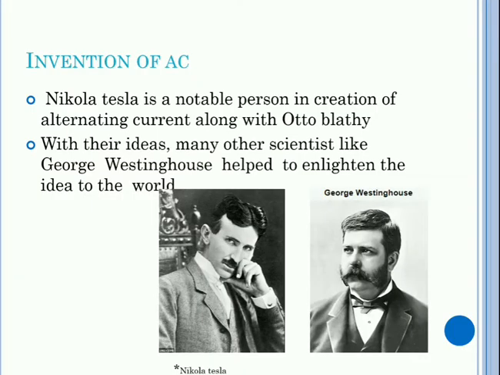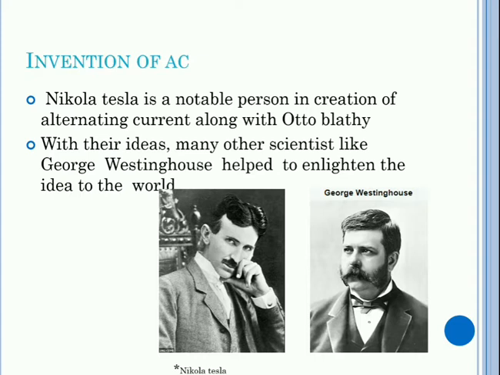Invention of AC. During the 18th century, many scientists involved themselves in creating a new form of current using Faraday's law. Nikola Tesla is a notable person in the creation of alternating current, along with Otto Blathy. With their ideas, many other scientists like George Westinghouse helped to enlighten the idea to the world. Actually, what happened during the 1880s is that the US government decided to bring light to every house.